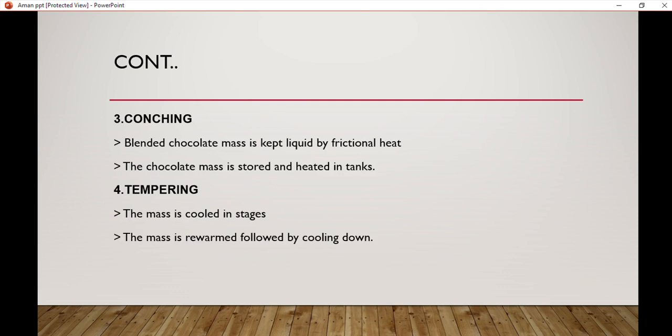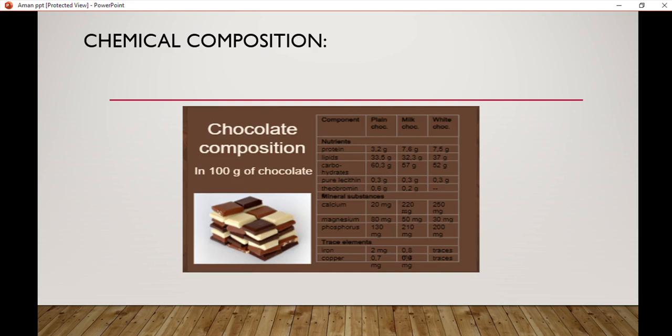Third step is quenching. Blended chocolate mass is kept liquid by fractional heat. The chocolate mass is stored and heated in tanks. Fourth step is tempering. The mass is cooled in stages. The mass is rewarmed followed by the cooling down.